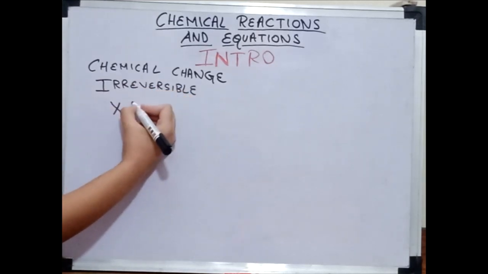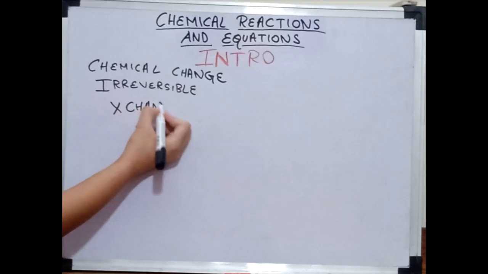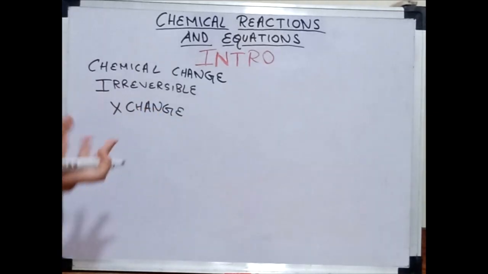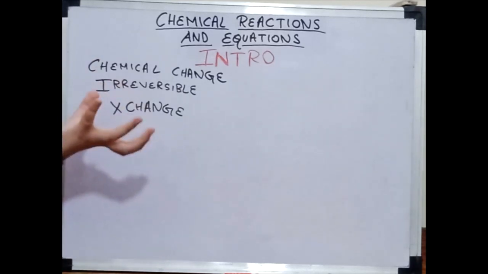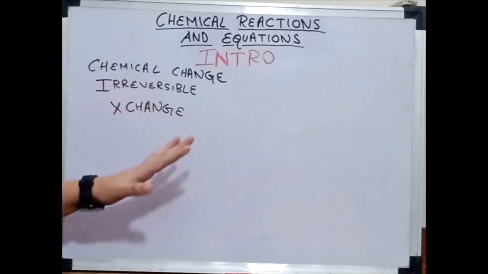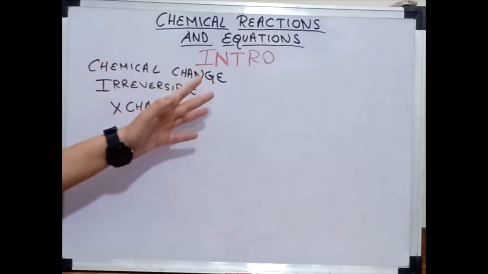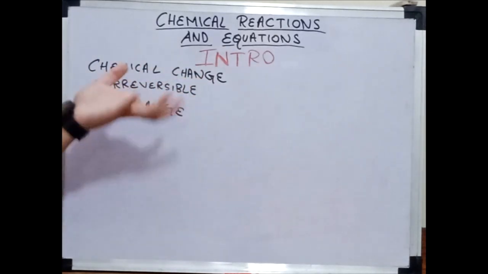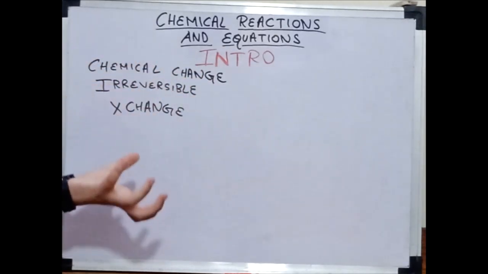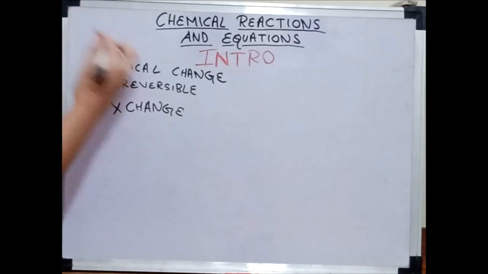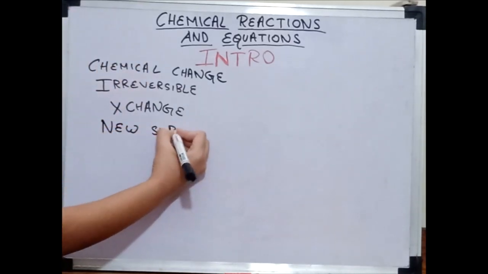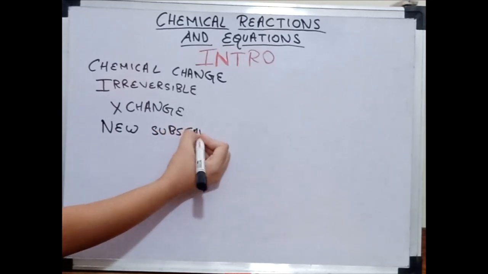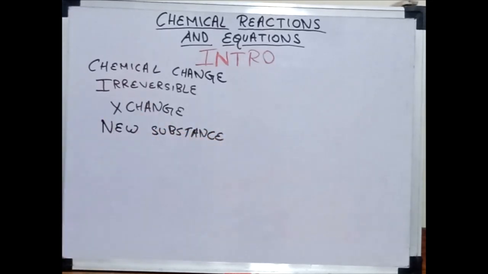It means it can't be changed back. For example, if you burn a paper, you get ash. That's a chemical change because from that ash you can't make paper again, right? And here always a new substance is formed. So these are the key points.